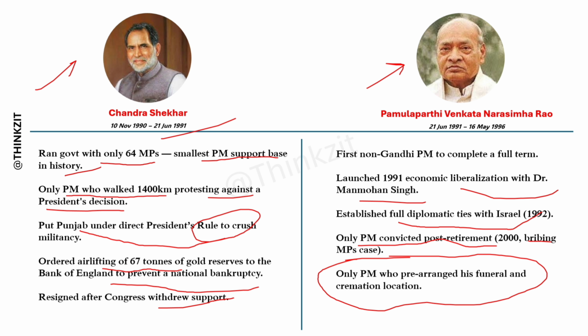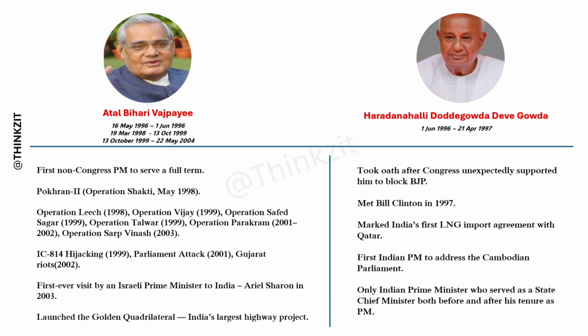Let's cover the next Prime Minister, and he is Atal Bihari Vajpayee, and he served thrice as Prime Minister. These three were his tenures, as you can see on the screen, and he was India's first non-Congress Prime Minister to serve a full term, and he oversaw the Pokhran 2 nuclear test in 1998, and the operation name was Operation Shakti.